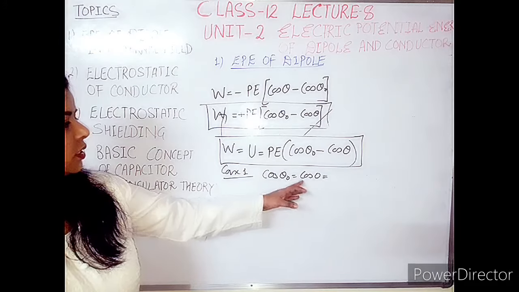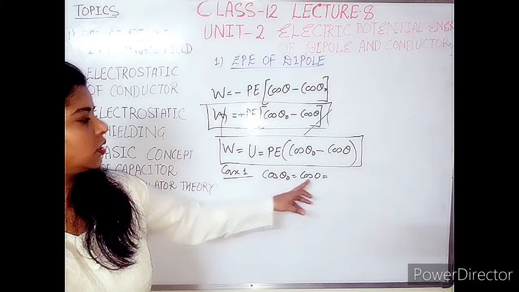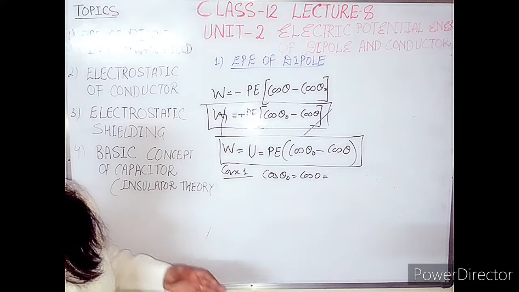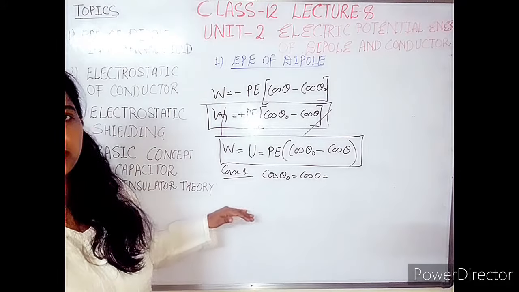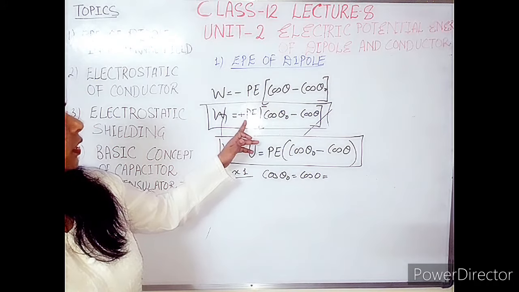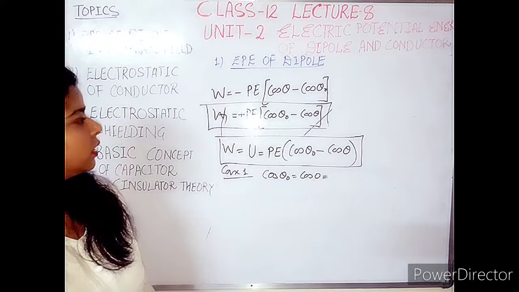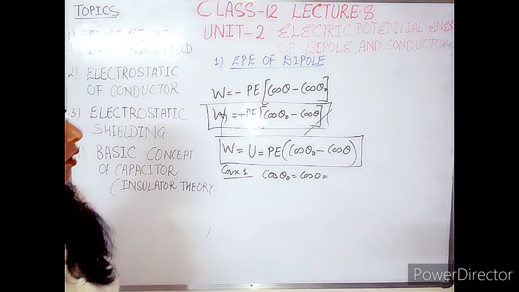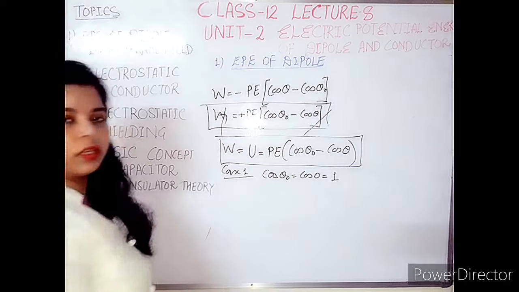Theta naught is 0 here. Initially we are taking the case that the dipole is entering into the field in such a manner that P, the dipole moment, is parallel to the applied electric field. So cos 0 is equal to 1.